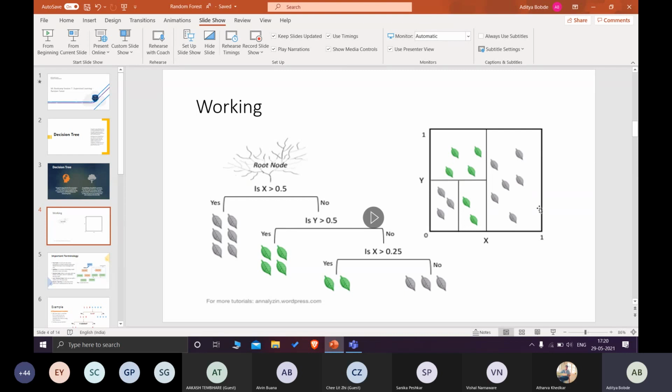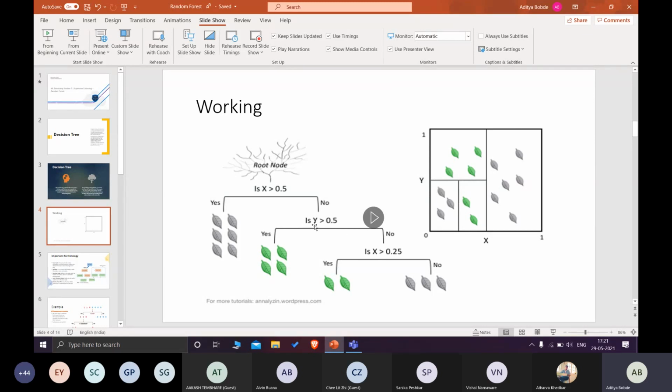And our goal is to get a pure split. Pure split means either this or that, either yes or no. Previously we were getting a mixture of green and gray leaves, but our goal was to segregate either green or gray. So now if I give the conditions directly, starting from if x is greater than 0.5: no, it is not, then we come to the left side of the block.